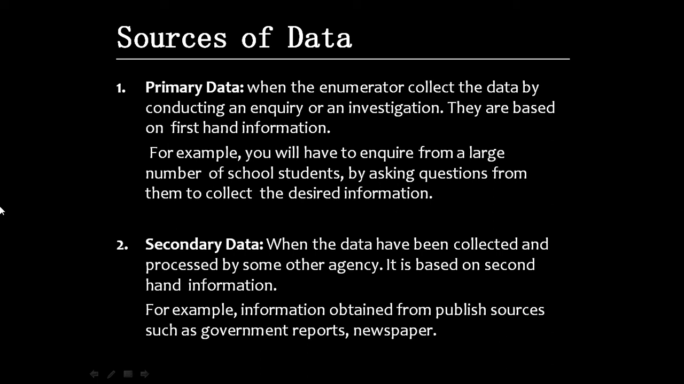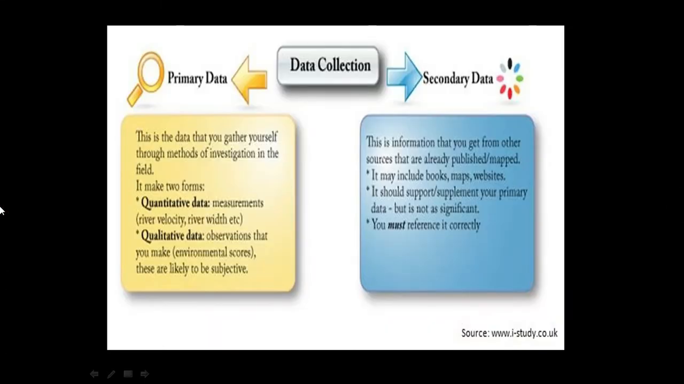Secondary data, when the data has been collected and processed by some other agency, it is based on second-hand information. It means that we have not collected data directly, rather we will get data from already collected data by some other agency. For example, information obtained from public sources such as government reports, newspaper, etc., they form the basis of secondary data.